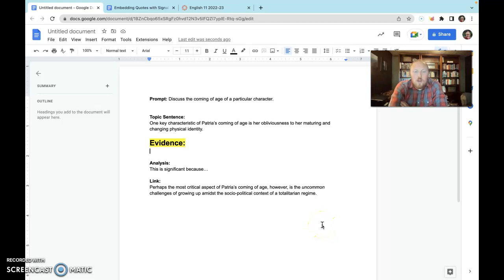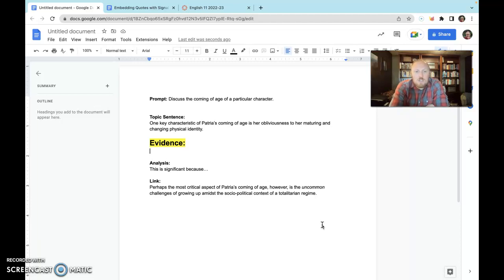At this point, you should have already looked at or seen a video presentation about TEAL paragraphs: T, topic sentence; E, evidence; A, analysis; and L, link. And in that presentation, you also learned about embedding quotes. So I encourage you to look at any other materials related to embedding quotes and TEAL paragraphs.